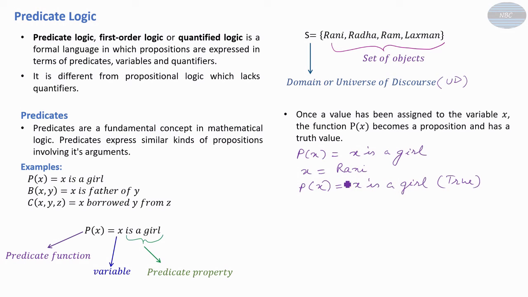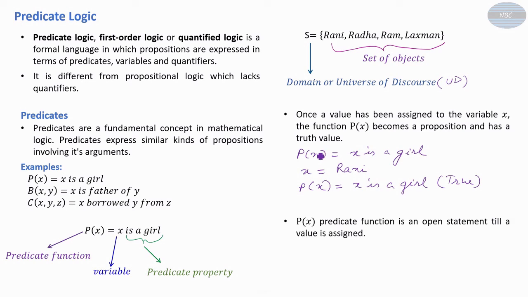Similarly, if we take x equal to Ram or Lakshman, then this predicate function will have the false value. So a predicate function does not have any truth value, but once a value is assigned to the variable x, or any variable, then the predicate function becomes a proposition and has a truth value.